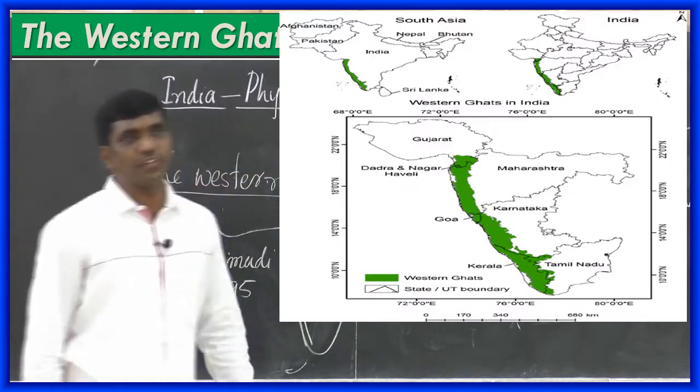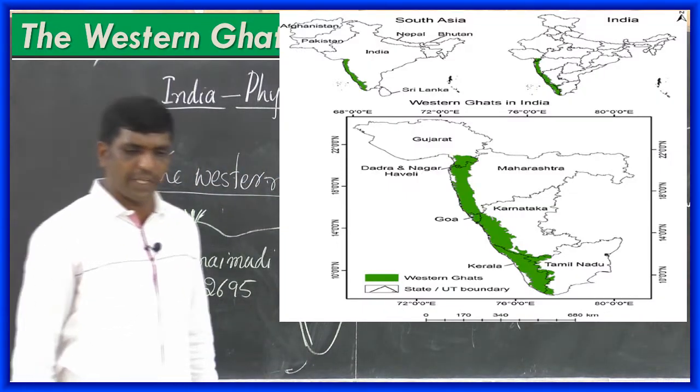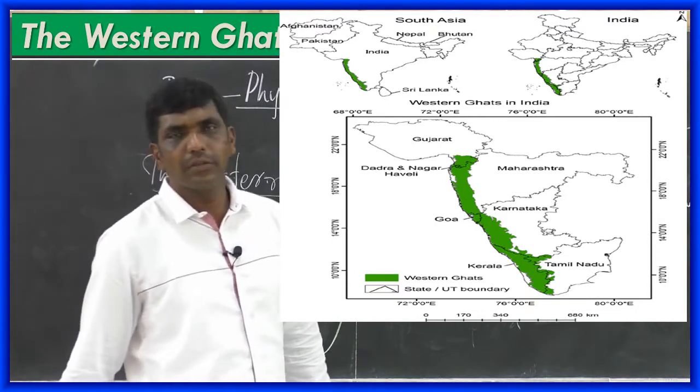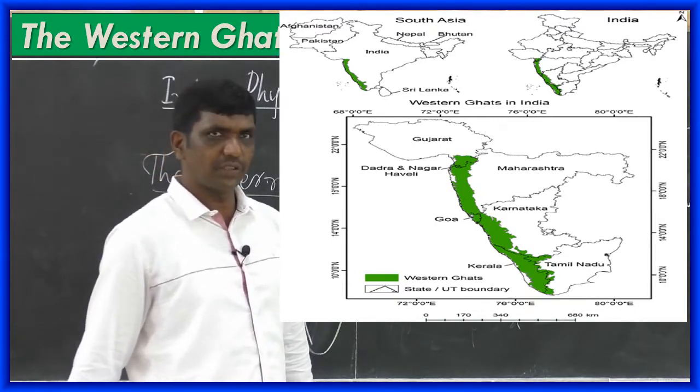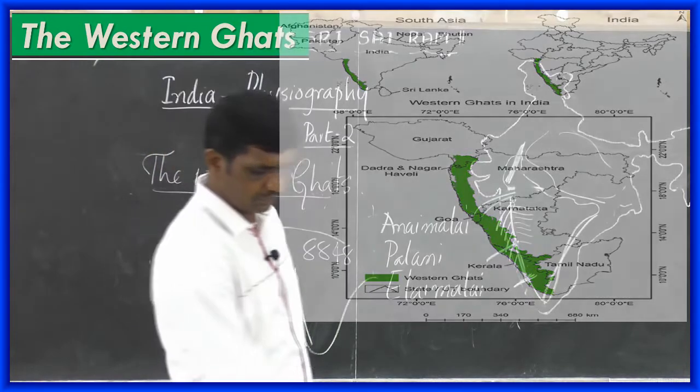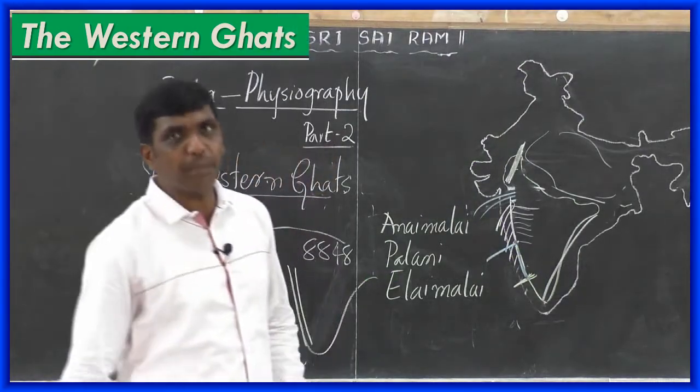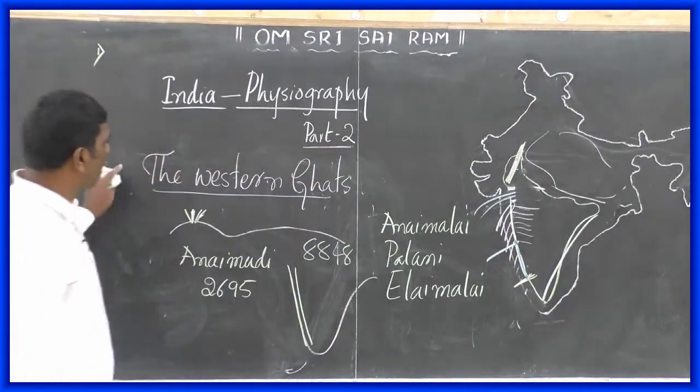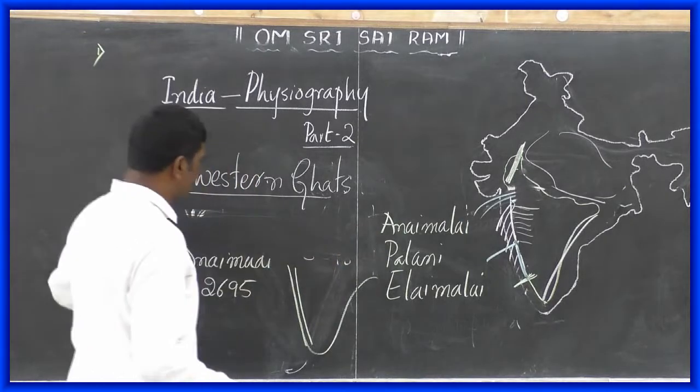Here you can see the image of Western Ghats. The green shaded area are Western Ghats. Now another important part of the peninsular plateau is Eastern Ghats.